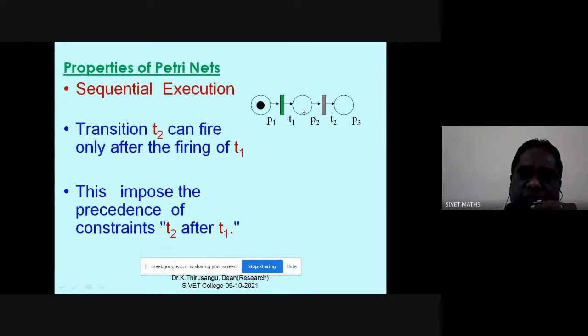The first stage is over. Now T2 is eligible, so transition T2 can fire only after the firing of T1. This is called sequential, one followed by another. Once T2 is fired, the token currently in P2 will go to P3.